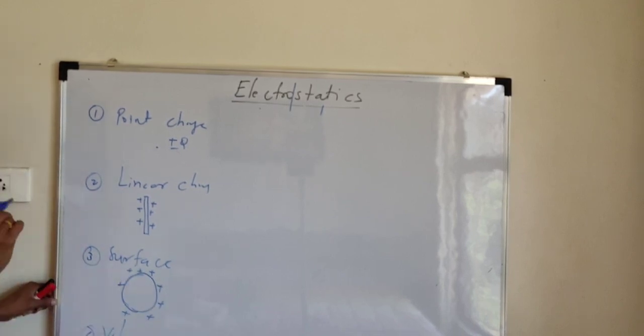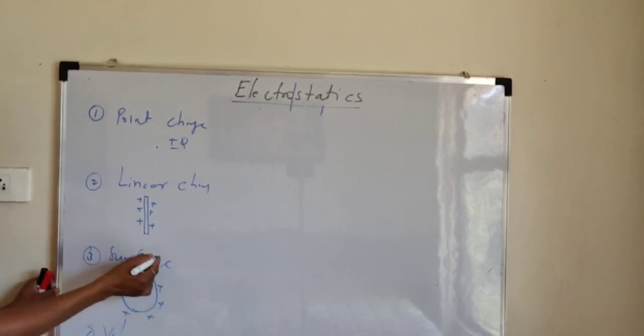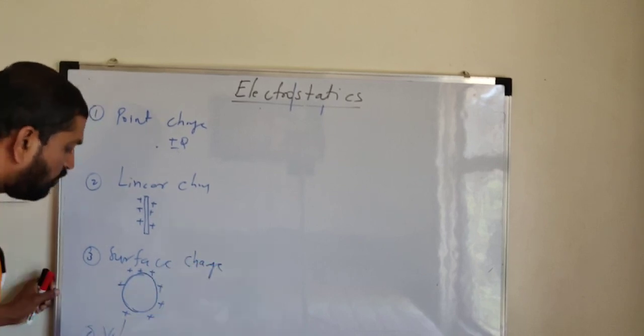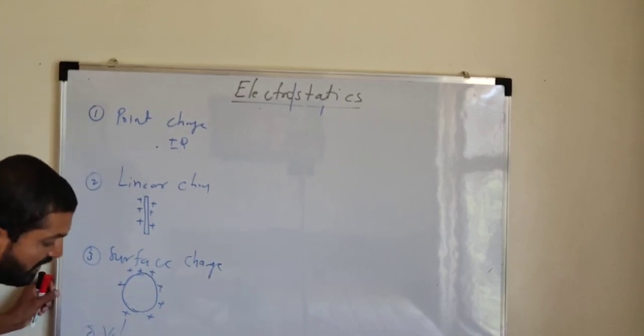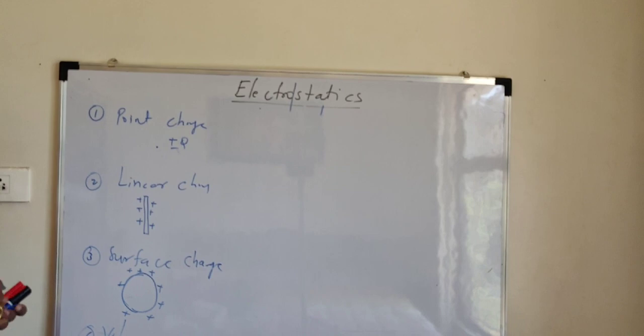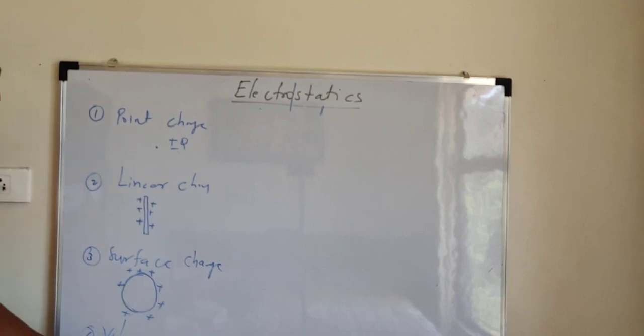For example, hollow sphere, hollow cylinder, on their outer surface if charge spreads everywhere, then it is called a surface charge. Okay, this is the second type, surface charge. Volume charge: if we consider solid geometries, for example a solid sphere or solid cylinder, whatever charge is given will spread everywhere in its entire volume. And when charge is spread everywhere in the entire volume, then it is called a volume charge or volume charge distribution. So point charge, linear charge distribution, surface charge distribution, volume charge distribution, and already we discussed it.